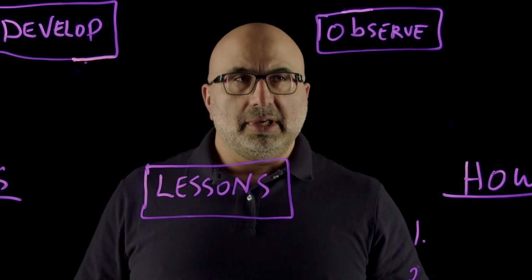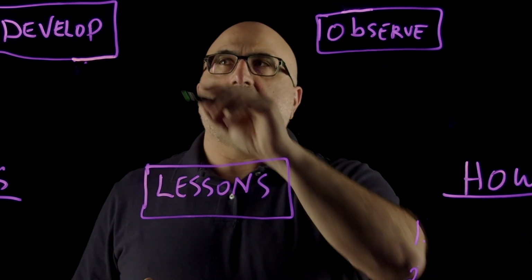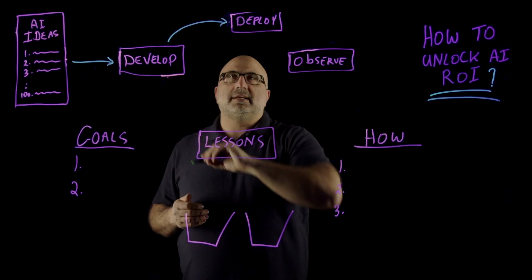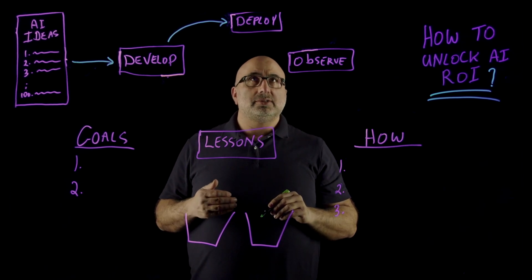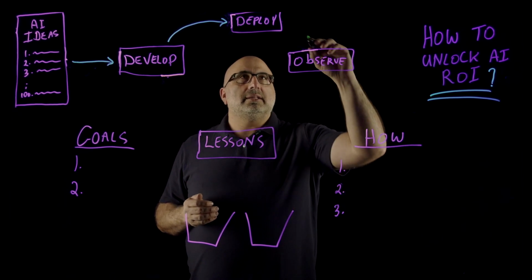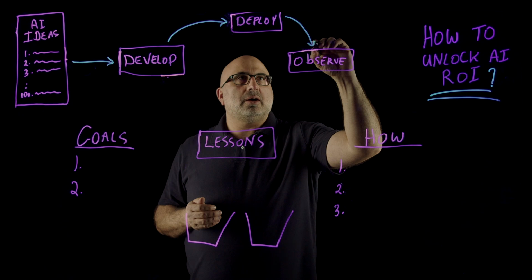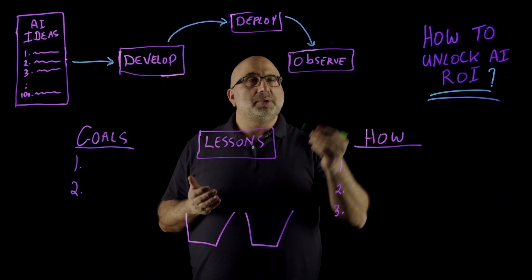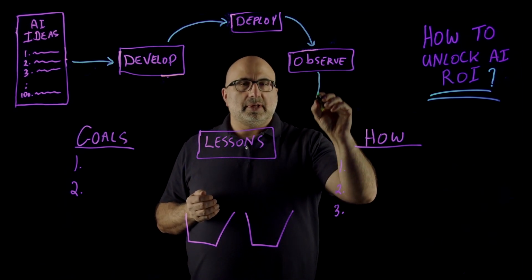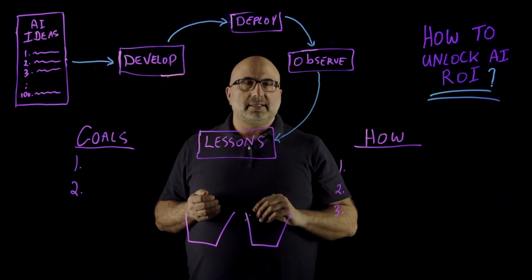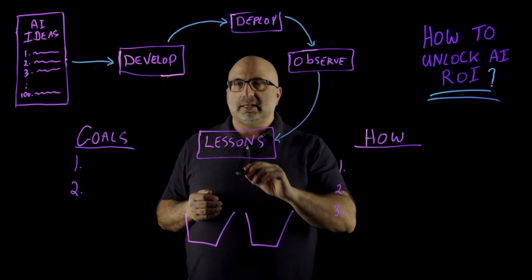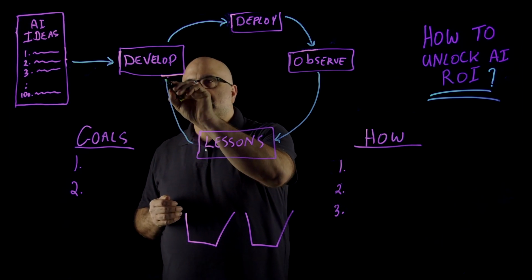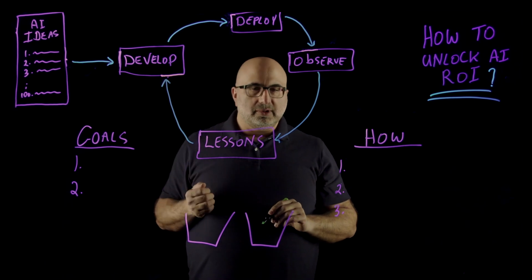These could be employee-facing apps or customer-facing apps. Once we've built those ideas into our apps, we need to deploy the applications to production. And then we need to see how well those ideas are going to work, which means we need to observe them. Once we observe them, we are able to draw some lessons from that. And those lessons can lead to further refinements on the ideas, which leads to more development.